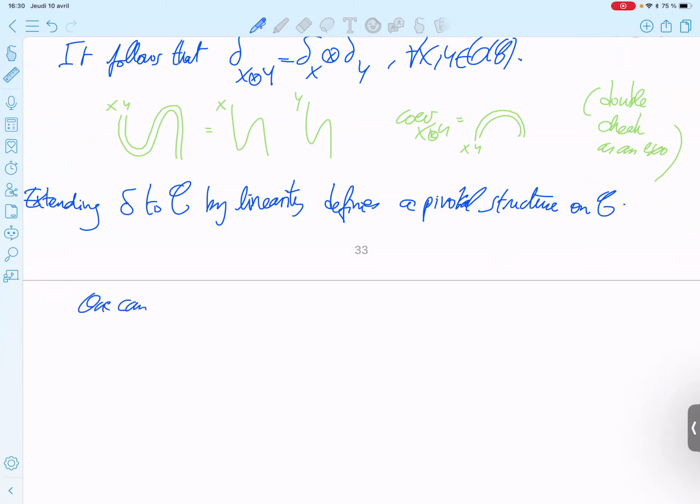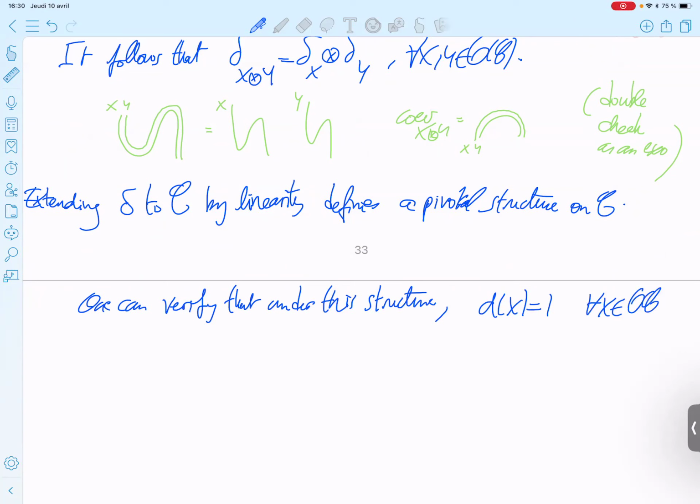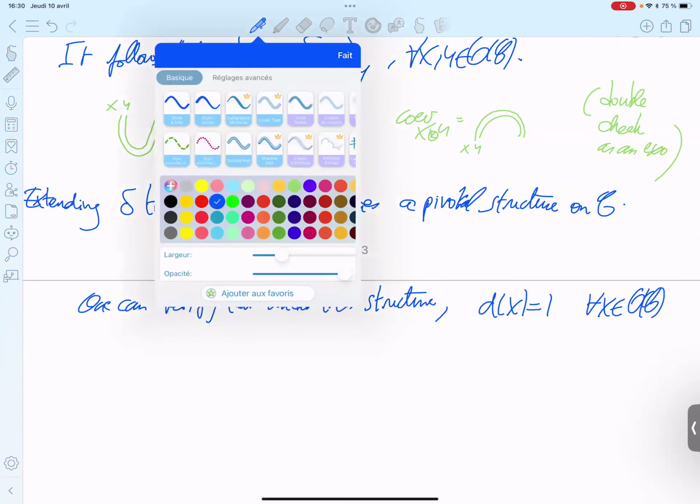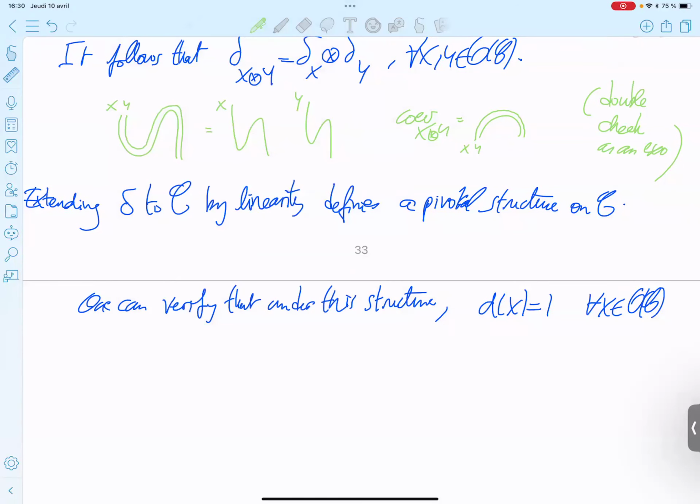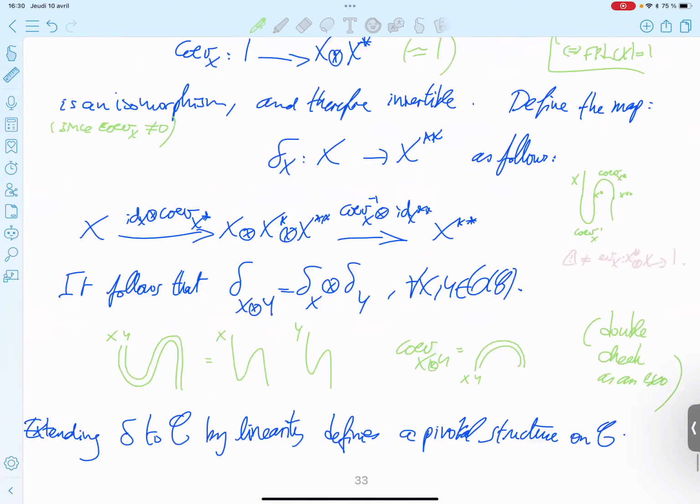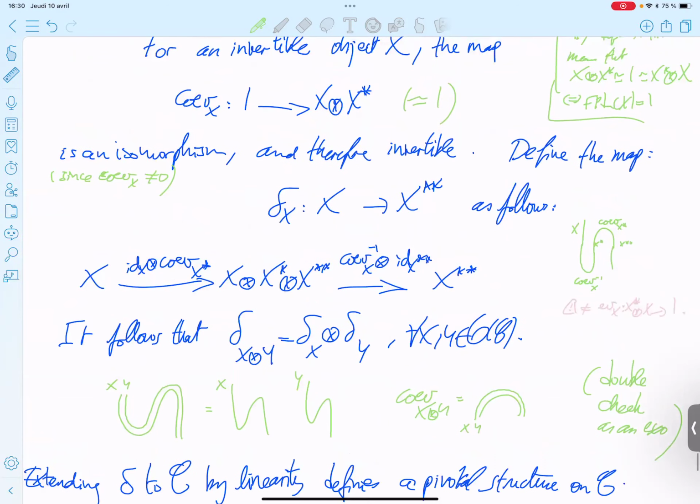One can verify that under this structure, dim X equals 1 for all simple X. So this is an exercise. It should be more or less trivial, using the pictorial calculus maybe.